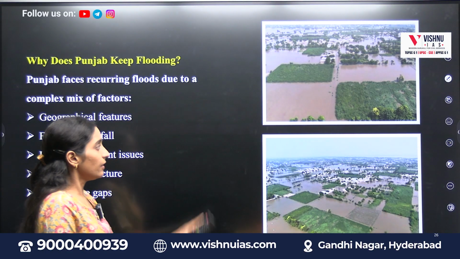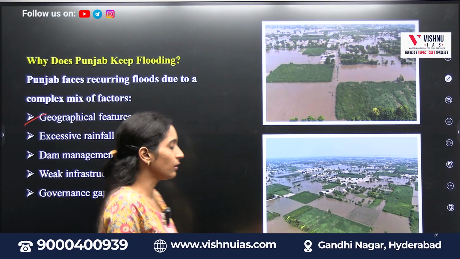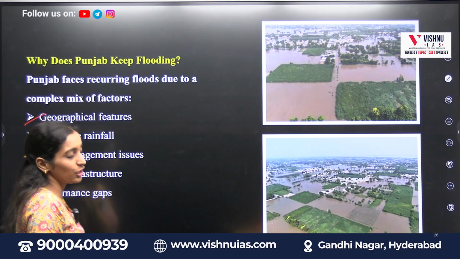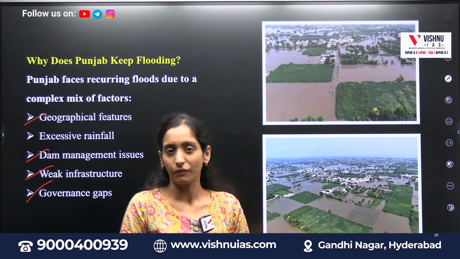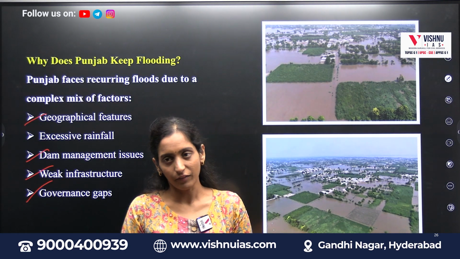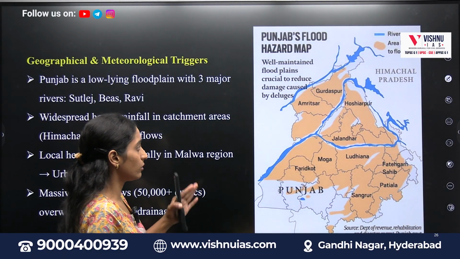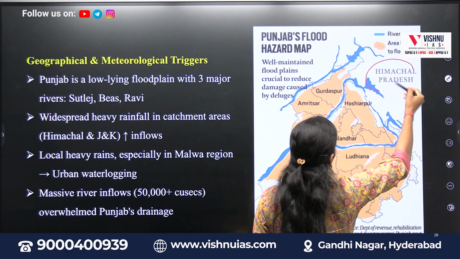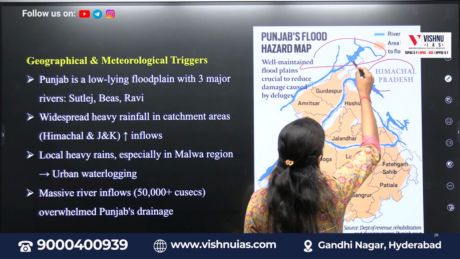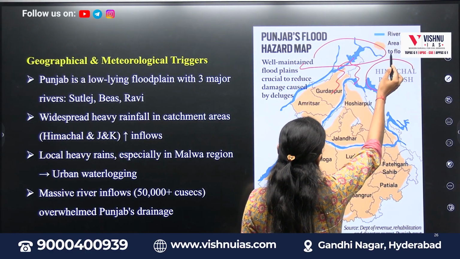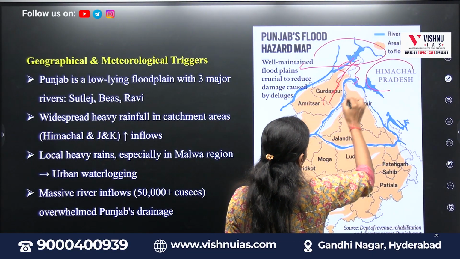If you see, first there will be geographical features and excessive rainfall due to the monsoon, and again dam management issues, weak infrastructure and governance gaps are the issues because of which Punjab keeps on flooding every year. And especially the geographical and meteorological triggers, because if you observe here, Himachal Pradesh and Jammu and Kashmir, all the plains of Himachal Pradesh and Jammu and Kashmir, these floods and this water, especially glacier melts or the Himalayan melts, will come into Punjab.